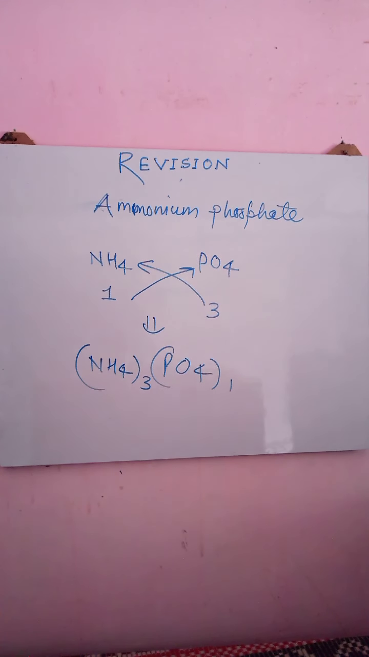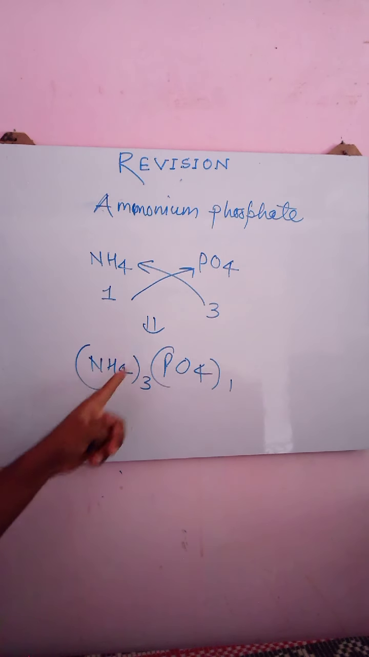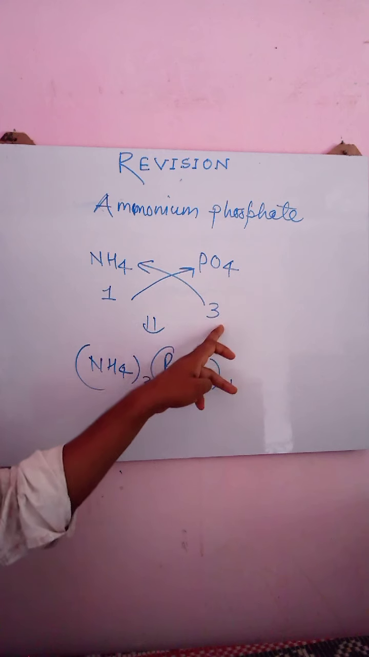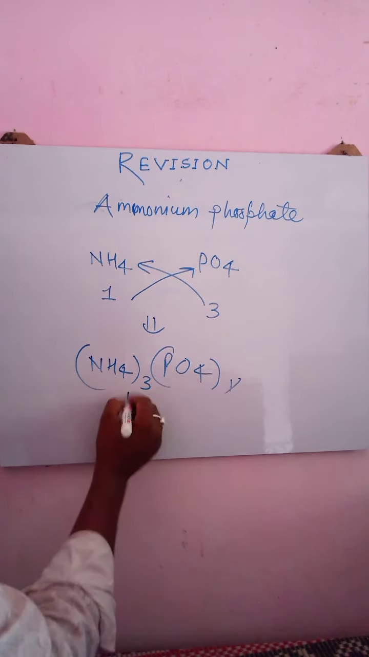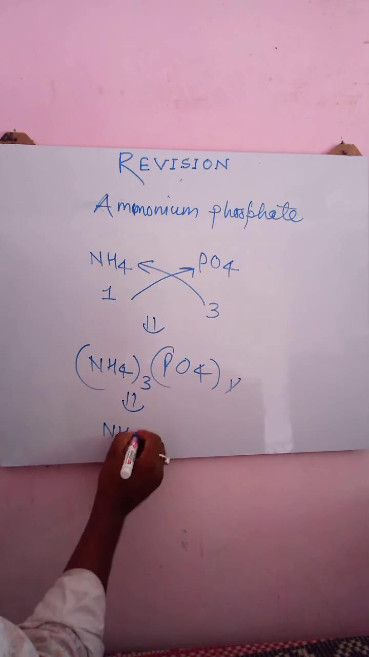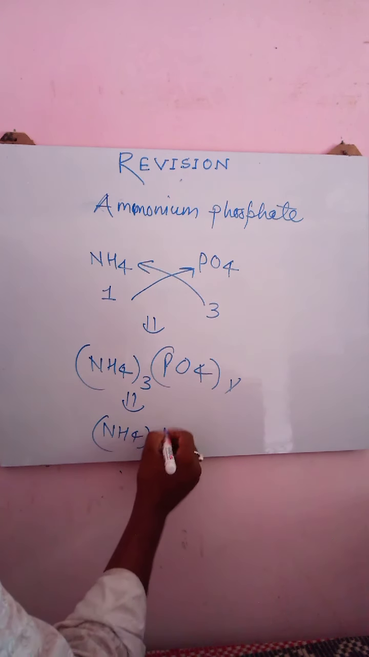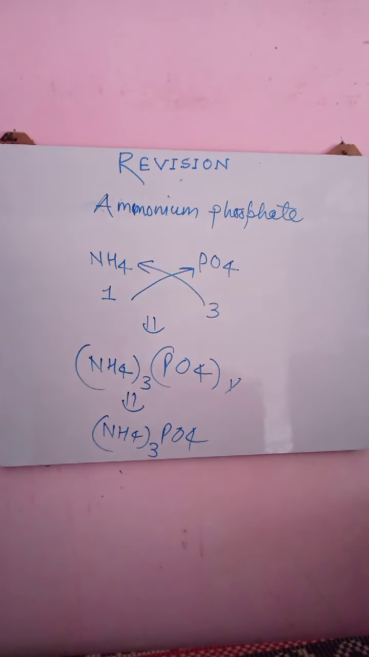We all know if the radical is polyatomic, then the subscript is written after enclosing the radical in brackets. The same thing I have done here, because the radical is polyatomic. First I enclose this radical in brackets, then the respective valency is written as a subscript. There is no meaning of this 1, so directly we write the chemical formula of ammonium phosphate as (NH4)3PO4. I hope you people are grabbing it.